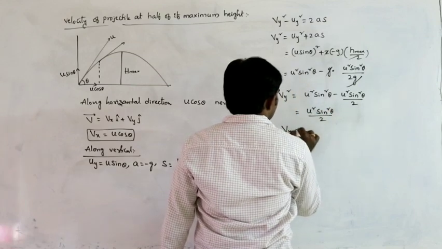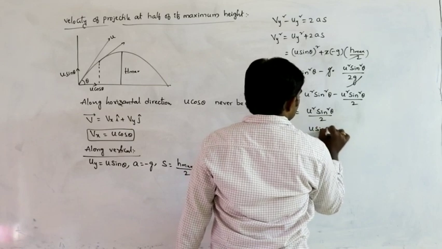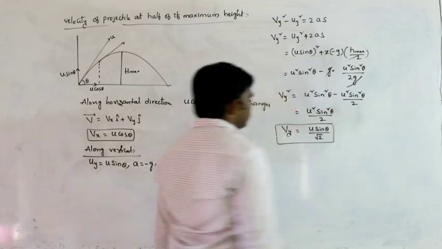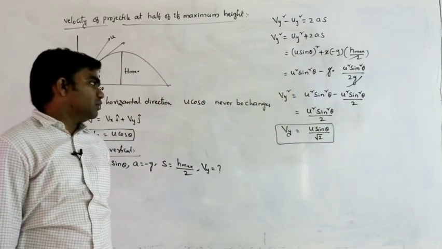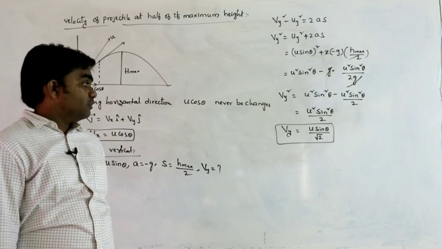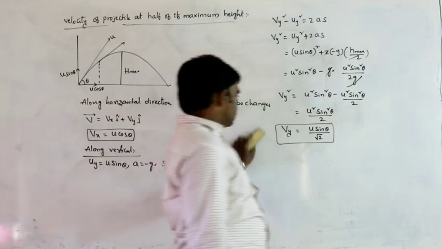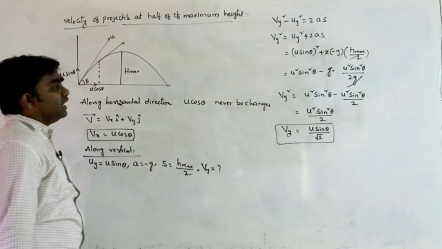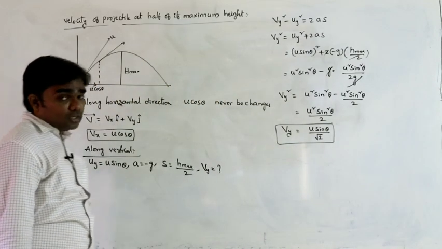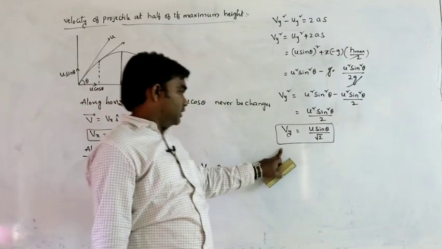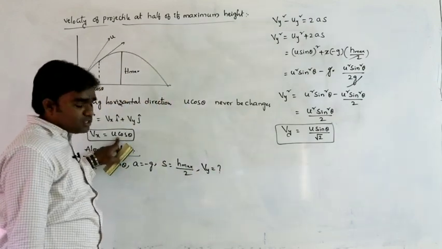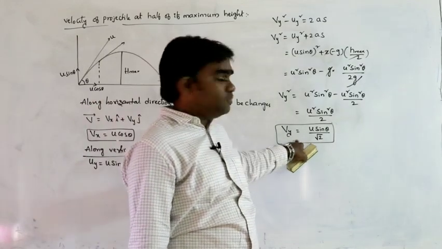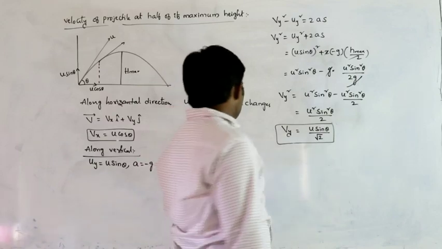So from this vy is equal to u sin theta by root 2. This is the vertical component of velocity at half of its maximum height. The horizontal component of velocity always remains constant, but the vertical component of velocity changes. It changes to vy equal to u sin theta by root 2.